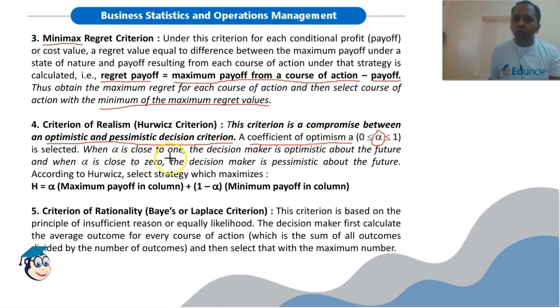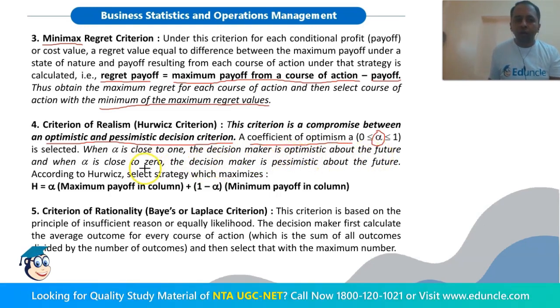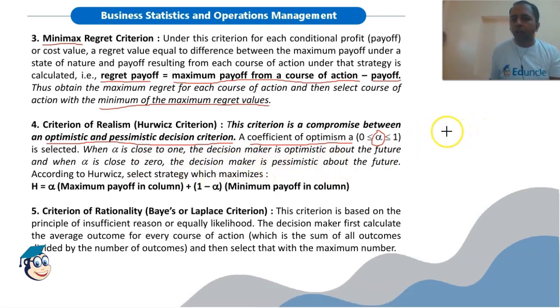When alpha is close to 1, this means the decision maker is optimistic about the future. And when alpha is close to 0, the decision maker is pessimistic about the future. So when the value of alpha approaches 1, we have an optimistic view. When the value of alpha approaches 0, we have a pessimistic view.